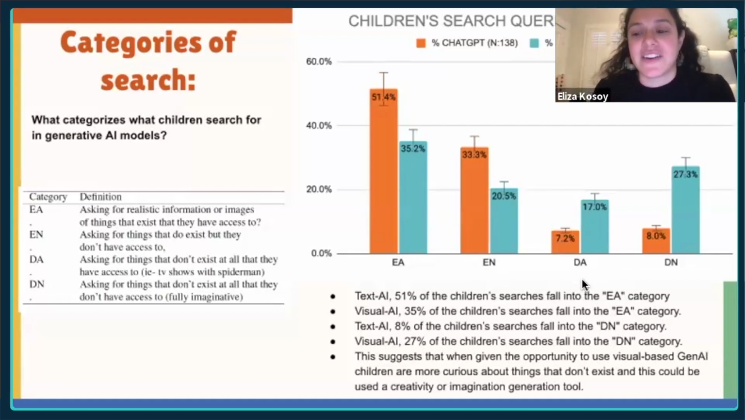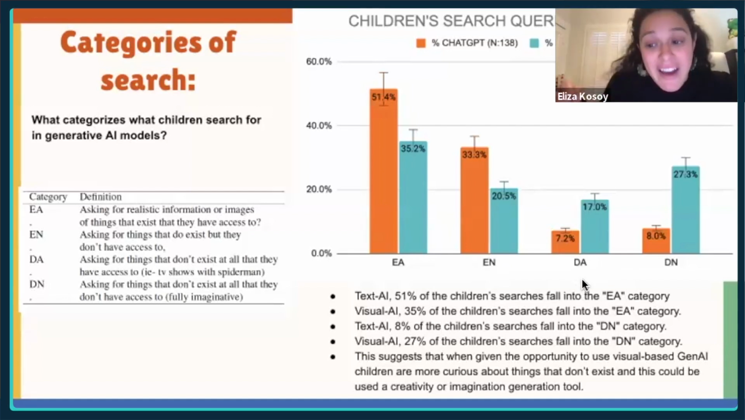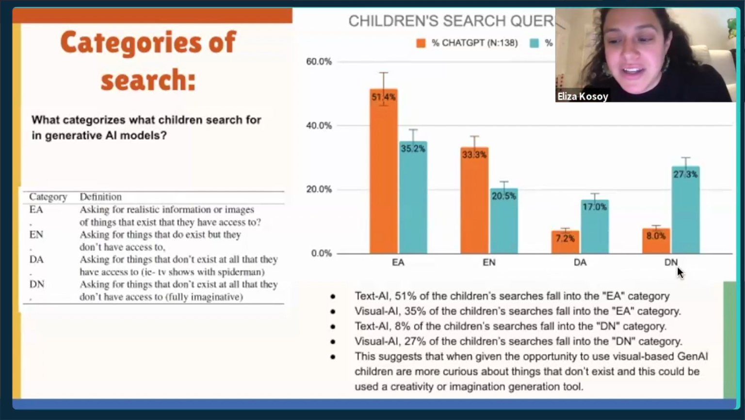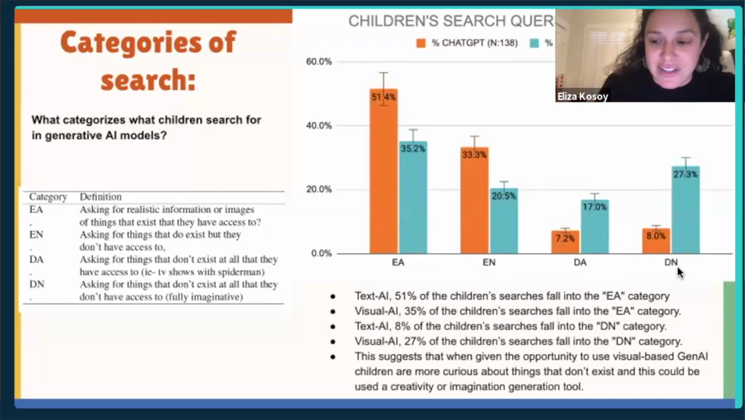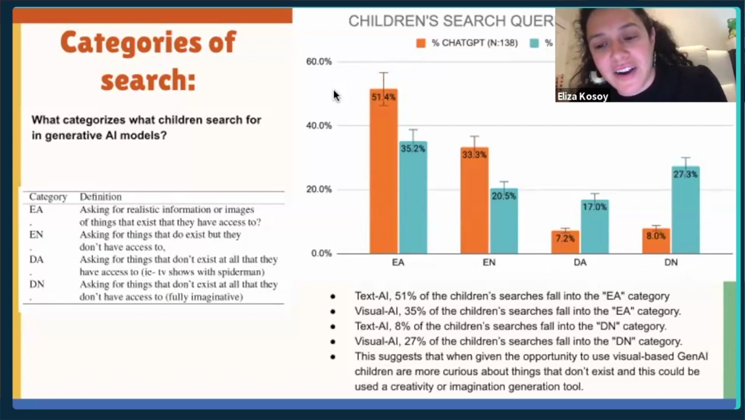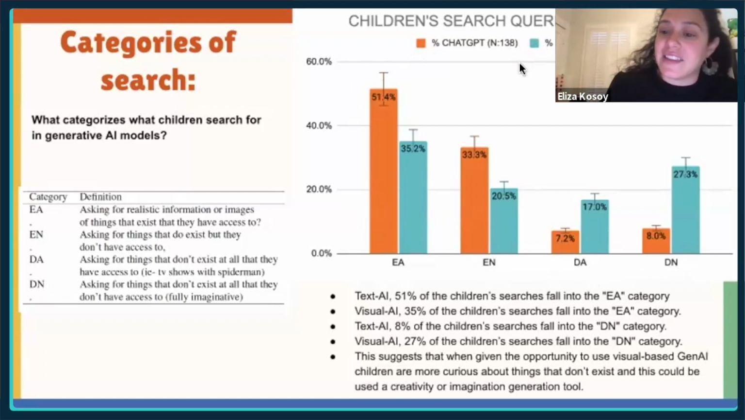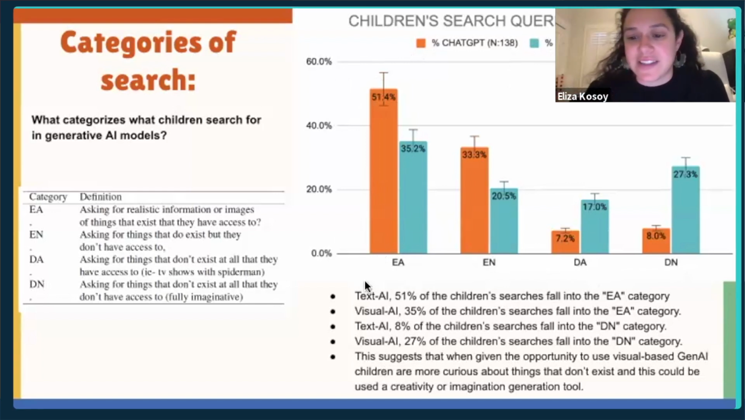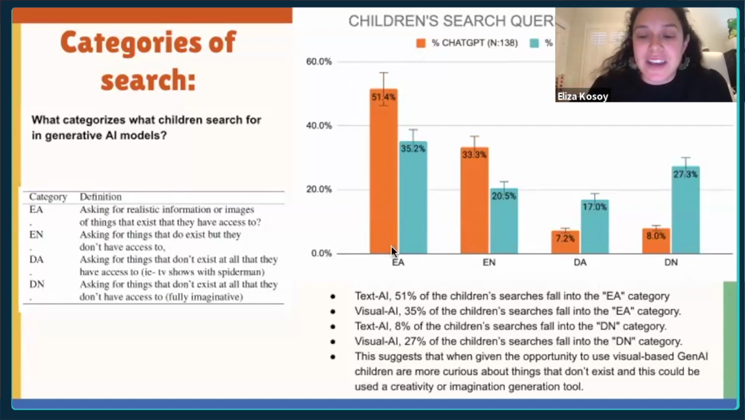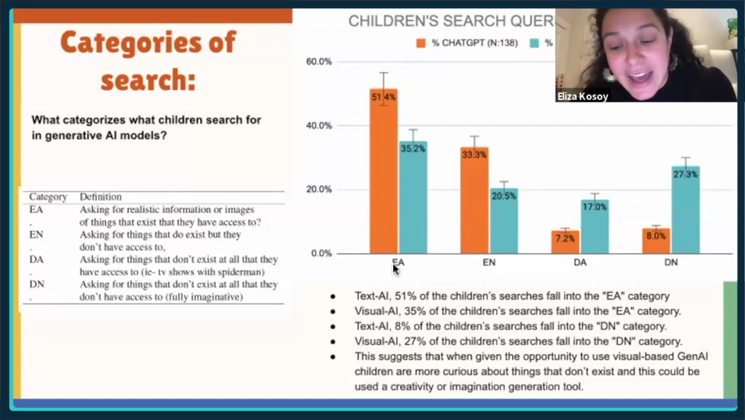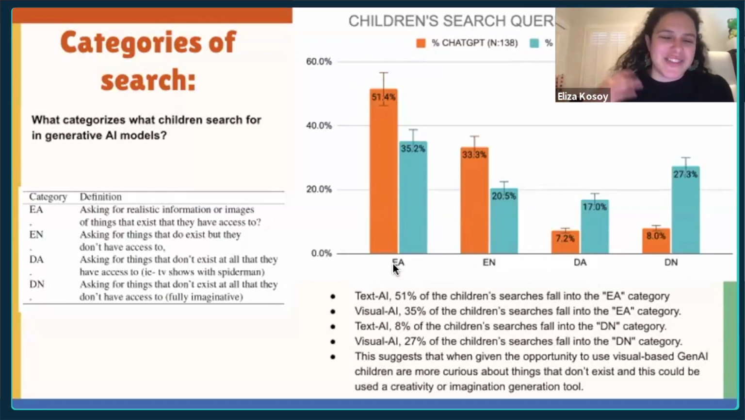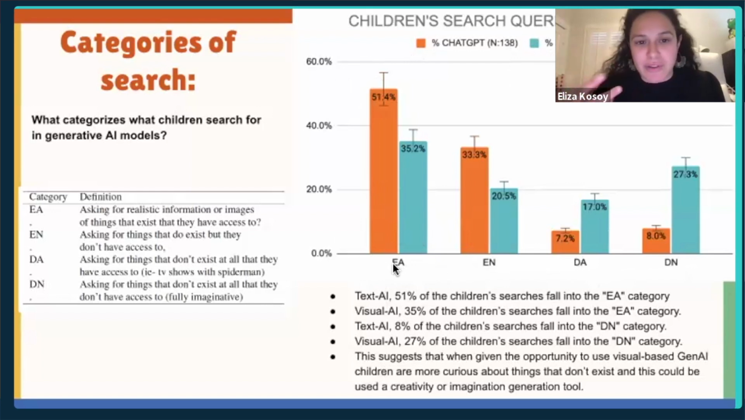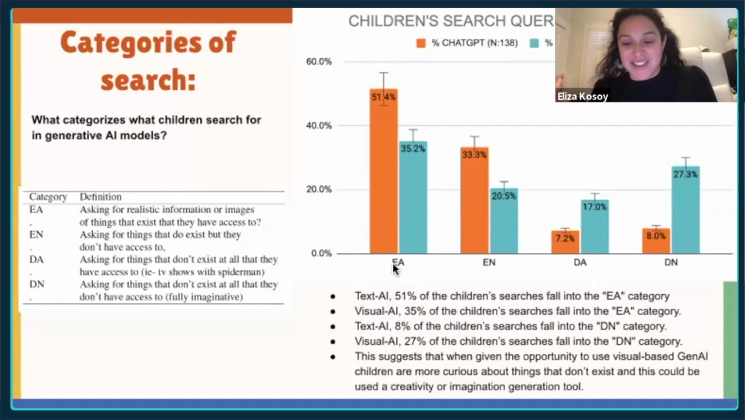The third bar here is doesn't exist in the world, but they have access to it. And the fourth one is doesn't exist and they don't have access to it. And the orange bars here are what they're searching in GPT, and the teal bars are what they're searching for in Dall-E. So the way you interpret this is basically what we're finding is that when children are using ChatGPT, they're most likely to be in the EA category, meaning they're almost using it as just like a search engine, trying to reaffirm their own knowledge base, and they're really searching for things that exist in the world and they have access to.